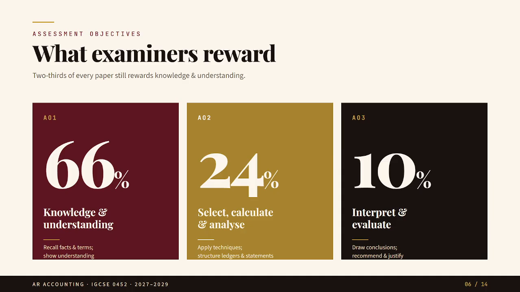So my advice to students is, do not study accounting like memorizing definitions only. You must understand why we do something. For example, do not only memorize the formula of current ratio, understand what it tells about liquidity. Do not only prepare statement of profit or loss, understand what profit means for the business. That is how you move from simple knowledge to analysis and evaluation.